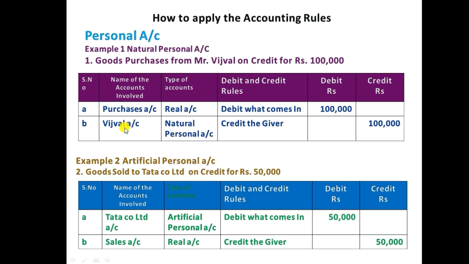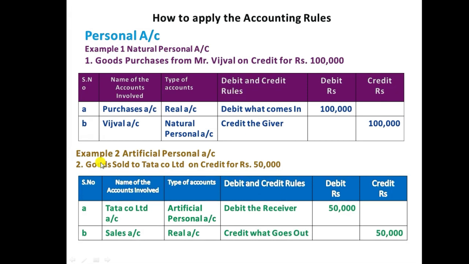He is the giver of the goods, ₹1 lakh. So whenever we record a transaction, we need to see the names of accounts involved, which type of account each is, and also identify which rules we need to apply.